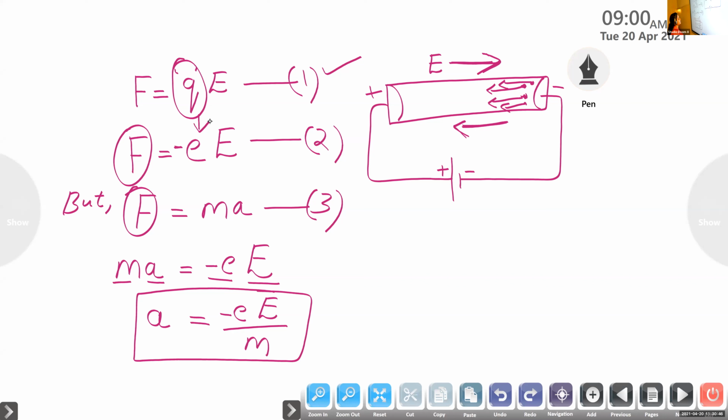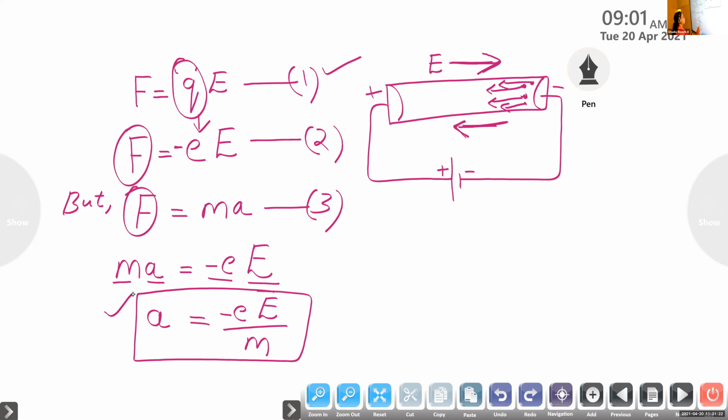So F is equal to eE, and the negative sign is because the direction of the electric field and of the electrons are opposite to each other. So we have F is equal to minus eE. But according to Newton's law of motion, F is equal to ma. Then by equating these two equations, we get an expression for the acceleration of the electron from negative to positive, given by minus eE divided by m. Is it clear?